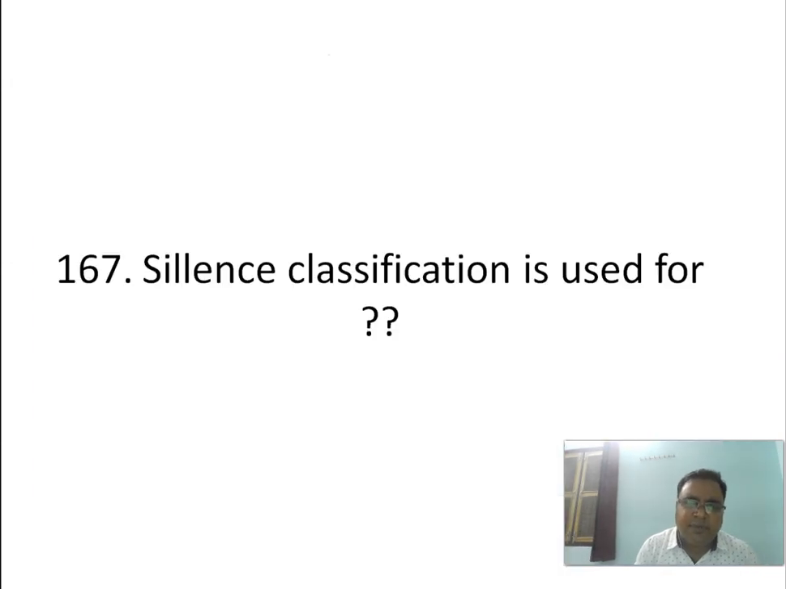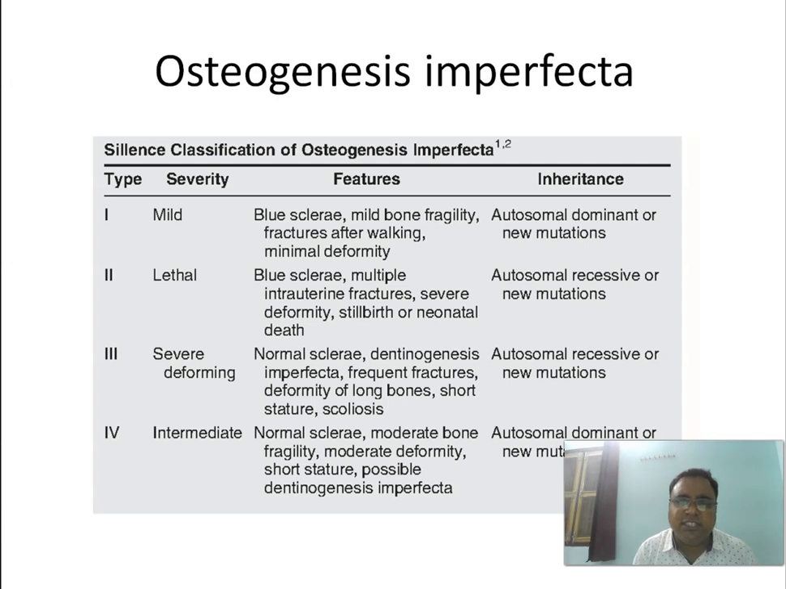Next, Sillence classification is used for what? Just a one-liner. We can remember Sillence classification is used for osteogenesis imperfecta. These are the features, mild. These are the classification 1, 2, 3, 4. 1 is your mild form of osteogenesis imperfecta. 2 is lethal. 3 is severe deforming type, and 4 is your intermediate. Here we can just mark, first 1 and 2 they are having blue sclera, 3 and 4 they are having normal sclera. So Sillence classification is used for osteogenesis imperfecta.